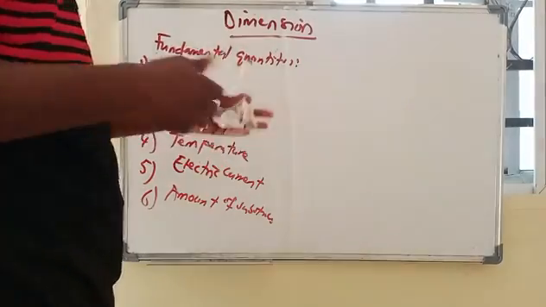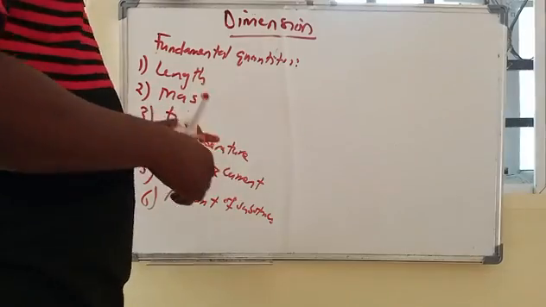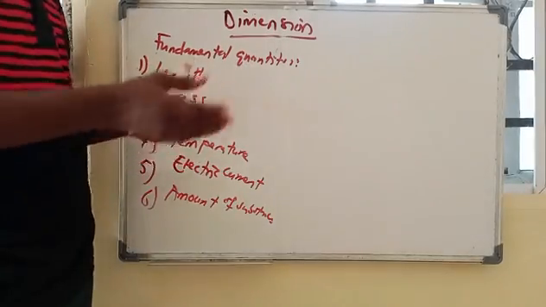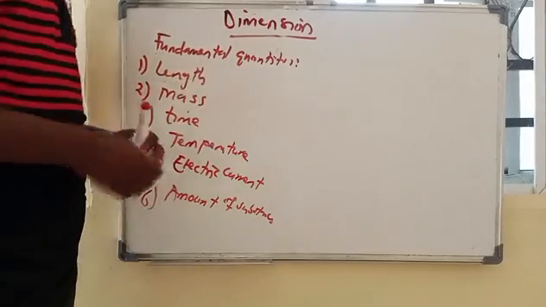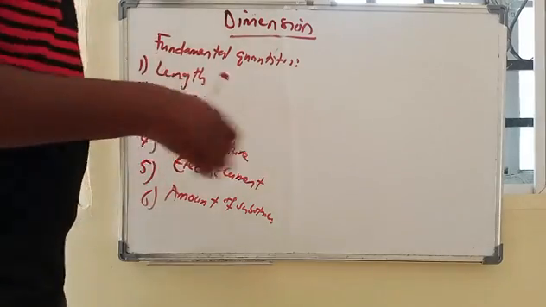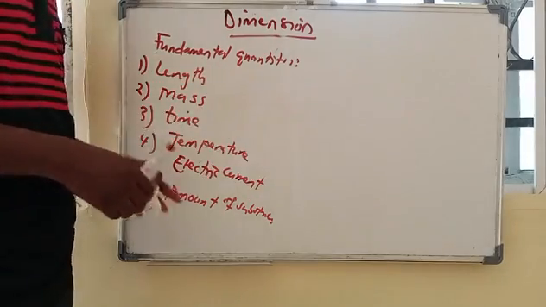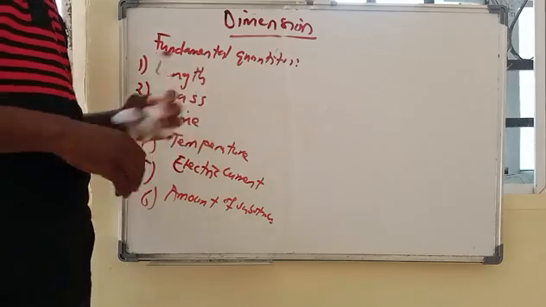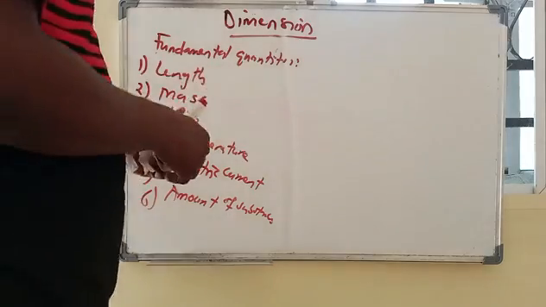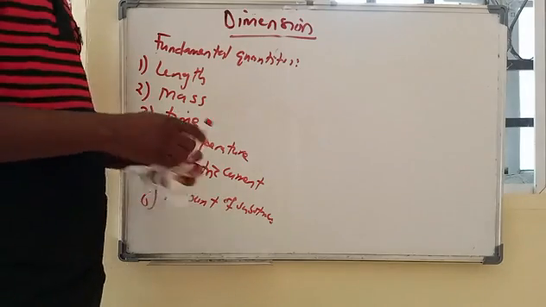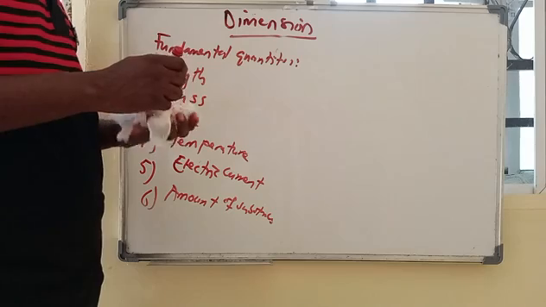They will have time, the measurement of duration, the temperature measuring the degree of hotness or coldness of the substance, and electric current measuring the flow of electrons in a conductor. You have amount of substance, used in expressing the quantity of chemical species present. So these are the fundamental quantities.